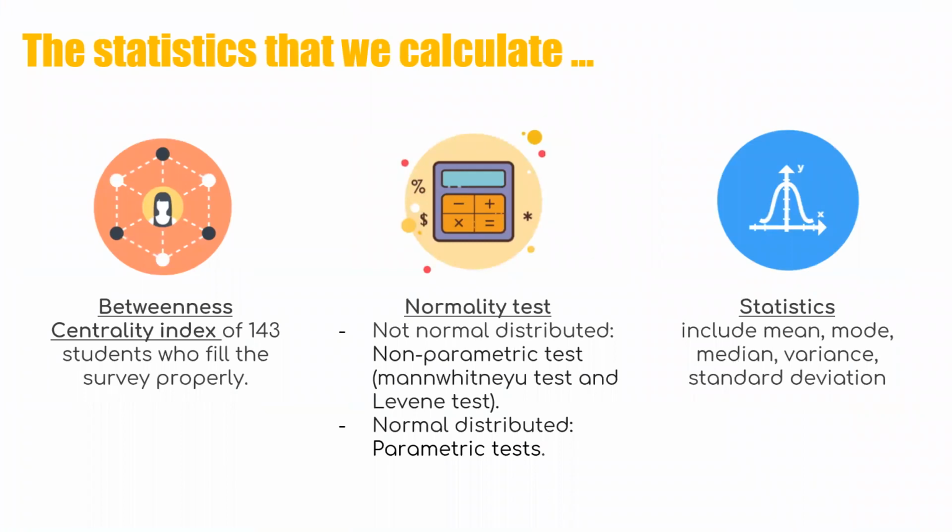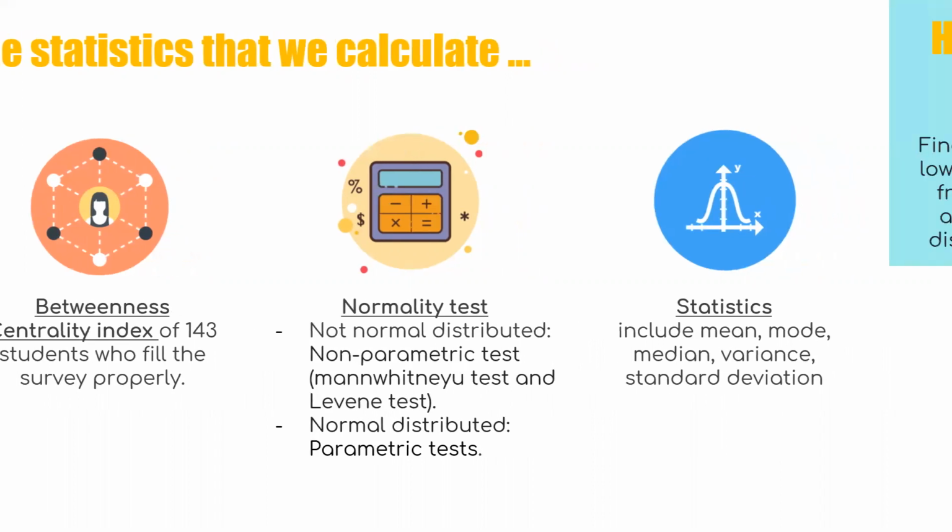There are three types of statistics that we calculate. One is the betweenness centrality index. Two is the normality index to check if the distribution is normal or not. If it is not normally distributed, we use non-parametric tests, which include Mann-Whitney U and the Levene test. If it is normally distributed, we use parametric tests. The last is using a combination of statistical units, such as mean, mode, median, variance, and standard deviation.